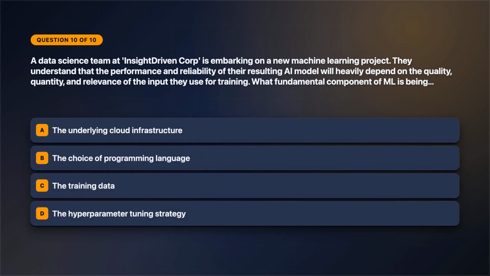Now, question 10. A data science team at Insight Driven Corp is embarking on a new machine learning project. They understand that the performance and reliability of their resulting AI model will heavily depend on the quality, quantity, and relevance of the input they use for training. What fundamental component of ML is being emphasized here? Select one answer. Review the answer choices on screen.